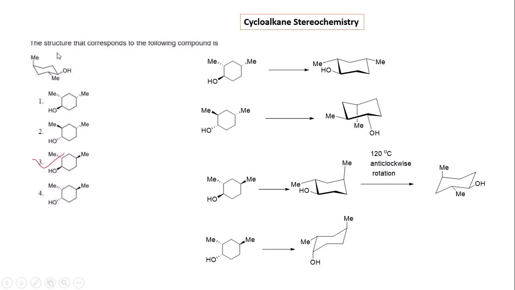Now, what is the particular conformation of the given cyclohexane molecule? If we draw the different conformations, you can see that in three molecules the OH group is on the upside, this methyl group goes to the downside, and this other methyl group goes to the upside. If we rotate anti-clockwise by 120 degrees, this methyl group comes here, this methyl group comes here, and this OH group comes here. So this molecule becomes identical to the given molecule. So option 3 is the correct option.